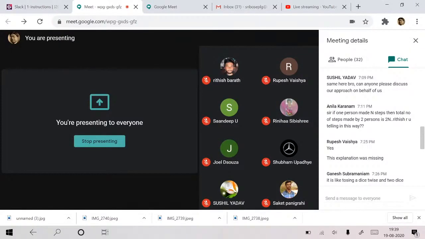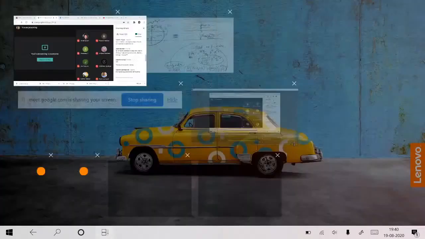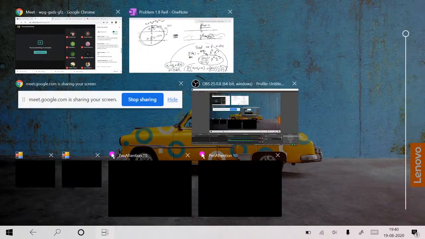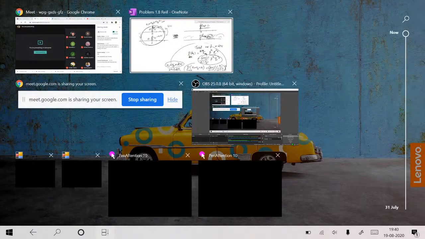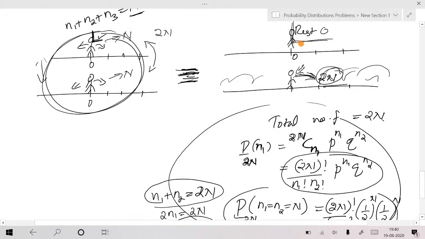If one person made n steps, then the total number of steps made by two persons is 2n. That's correct. But what we are doing is fixing the frame of reference at one person, and just observing the other person. When we observe that one, it seems that the other person has taken 2n steps when you fix the origin at one of the persons. That is the whole idea. In the actual situation, he is also moving, but when you fix the frame of reference here, you feel that you are at rest and the other one is moving, taking 2n steps.